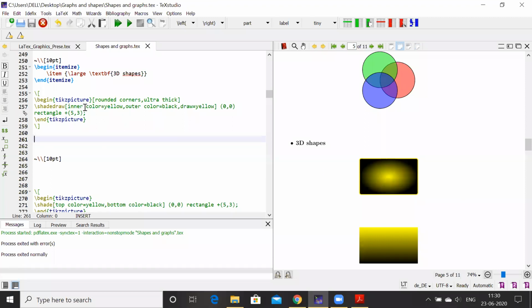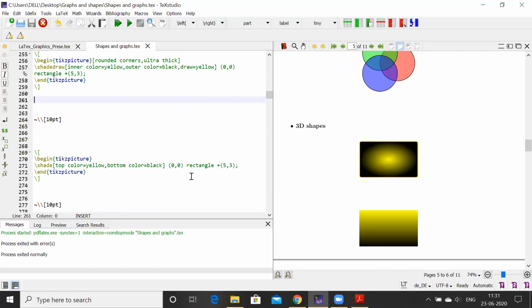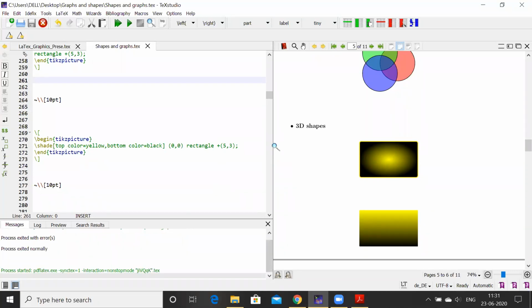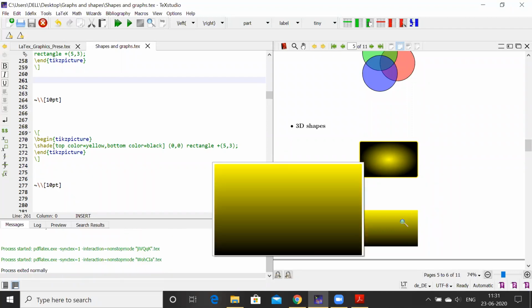Ultra thick, and then inner color is equal to yellow, outer color is black, and draw yellow. So we'll get this kind of rectangle, 3D shape rectangle. Another one is this one. Top color yellow, bottom color black, and this rectangle 00, rectangle 53.